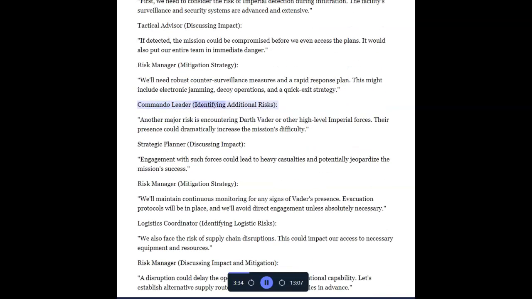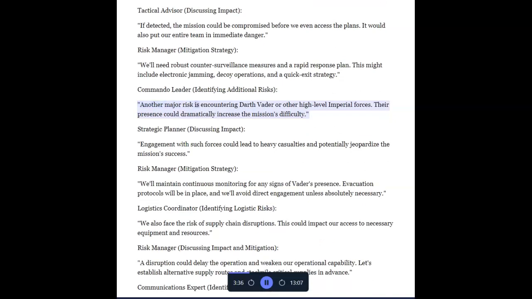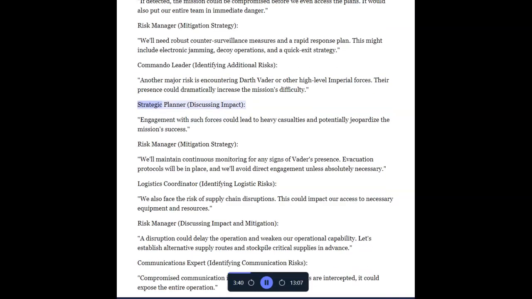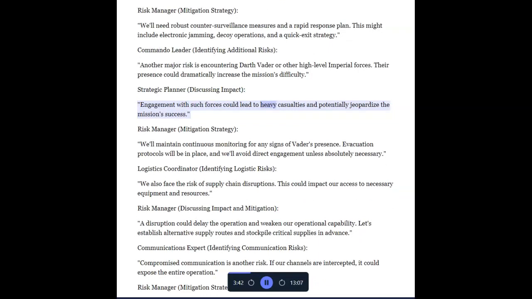Commando leader, identifying additional risks. Another major risk is encountering Darth Vader or other high-level Imperial forces. Their presence could dramatically increase the mission's difficulty. Strategic planner, discussing impact. Engagement with such forces could lead to heavy casualties and potentially jeopardize the mission's success.